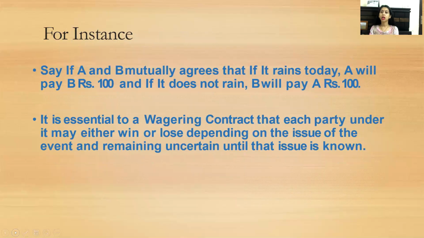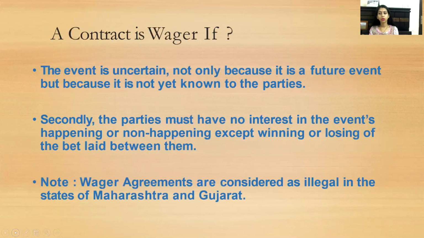For instance, if A and B mutually agree that if it rains today, I'll pay rupees 100 to B, and if it does not rain, B will pay rupees 100 to me. It is essential to a wagering contract that each party under it may either win or lose, depending on the issue of the event, and remaining uncertain until that issue is known.